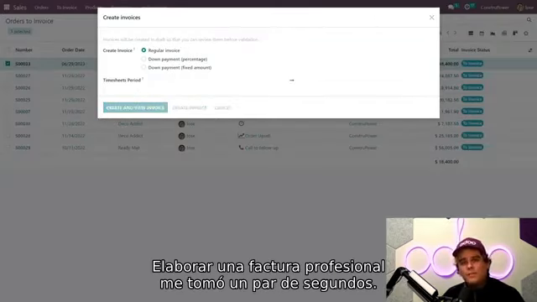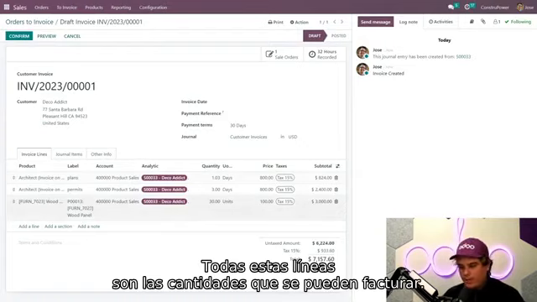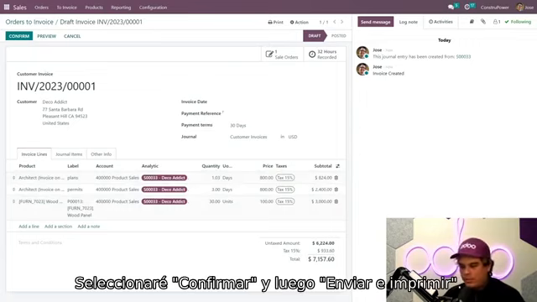So we're going to select create and view invoice. Now, it only took me a few seconds to have a complete and perfect professional invoice. Now, all the line items that I have over here on this invoice are the quantities on the sales order that are ready to be invoiced. So I'm going to select confirm, send and print.